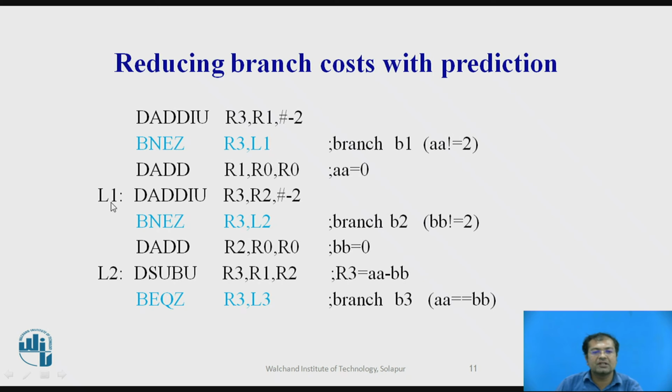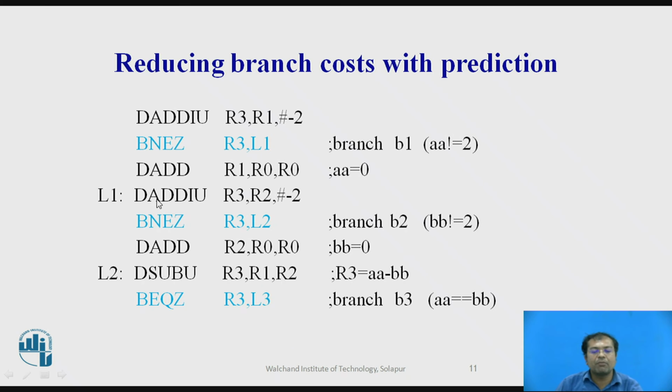If the branch is taken, then it will go for addition of R2 plus minus 2, and the result will be stored into R3. Then if it is not equal to 0, it will take a branch to L2. If not, it will add R0 plus R0, and the result will be stored into R2. If it takes the branch, it will subtract R2 from R1 and the result will be stored into R3, and then it will execute. If the branch is not equal to 0, then it will do this task.